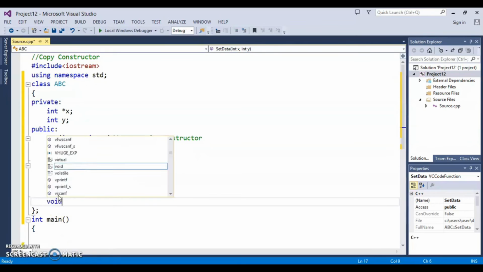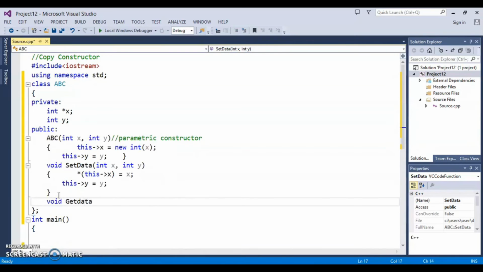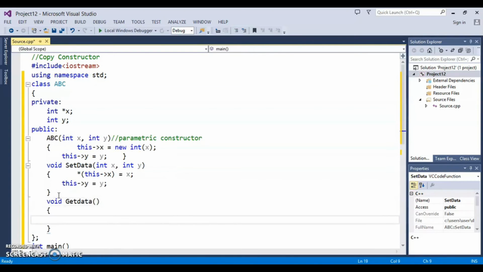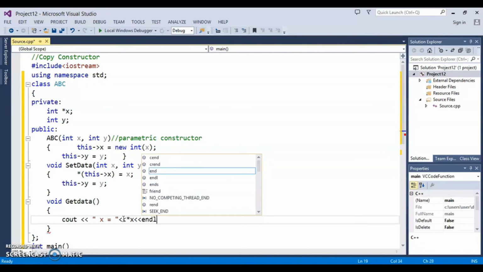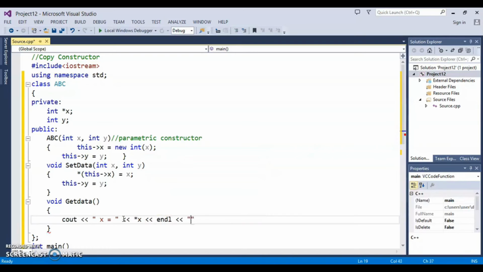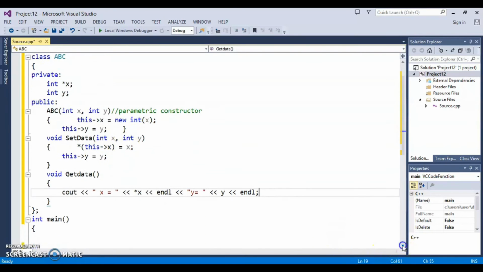Now another function, just to display the value, get data, and it will display the value with cout. Let's say x is equal to, what should I write here? I should write asterisk x because it is the value. Then go to the next line, then y is equal to y, because y is not a dynamic allocation. Okay, so this is a simple class which does not have any copy constructor. This has one parametric constructor, one set function and one get function.